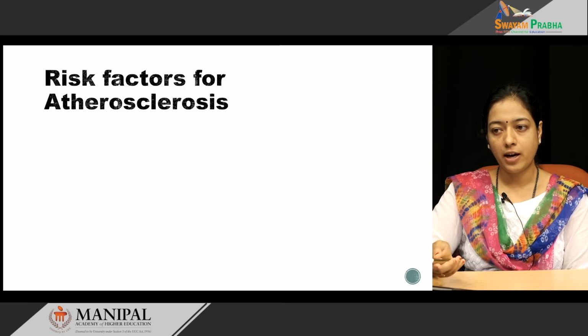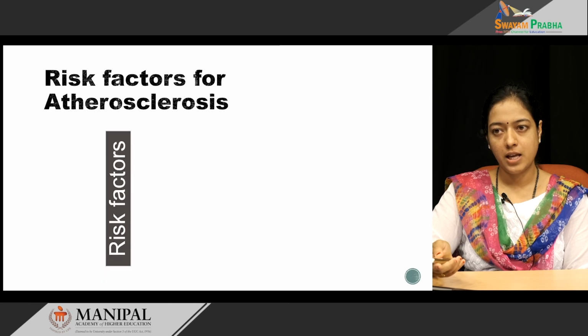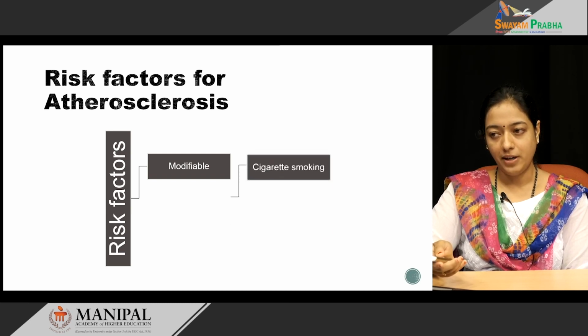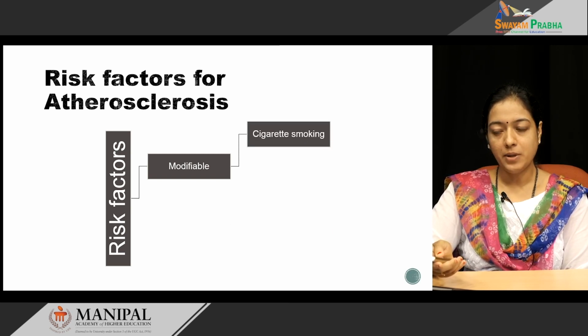There are many risk factors for atherosclerosis. These risk factors are classified into modifiable risk factors and non-modifiable risk factors. As the name says, modifiable means it can be prevented. For example, smoking. If there is cessation of smoking, the risk of atherosclerosis can be modified.